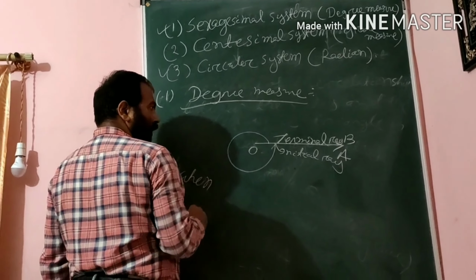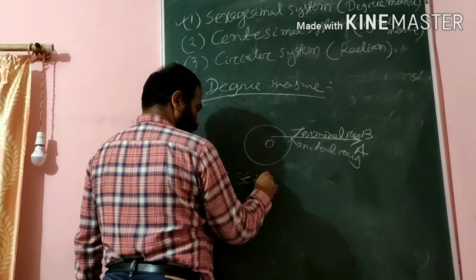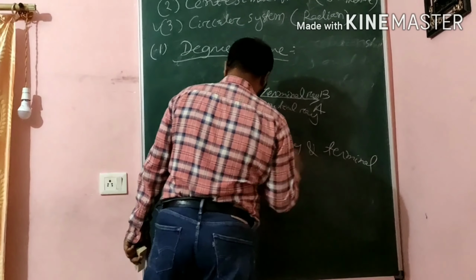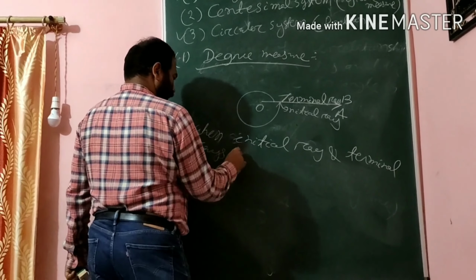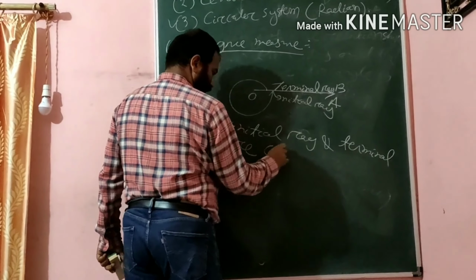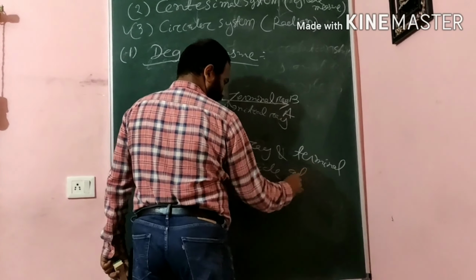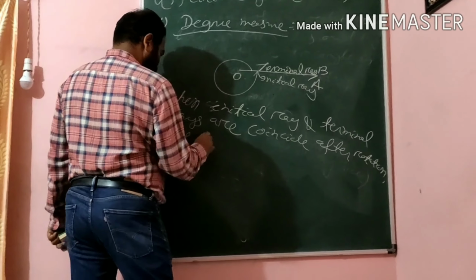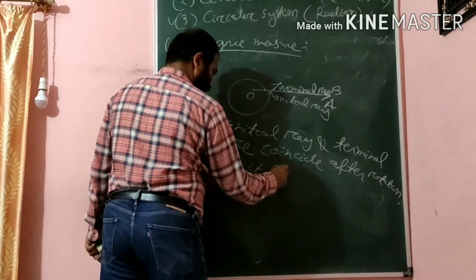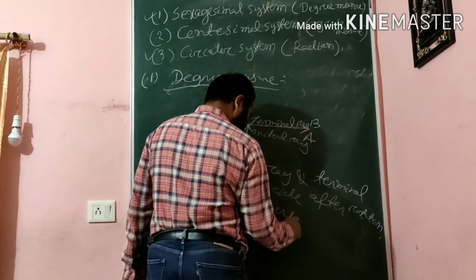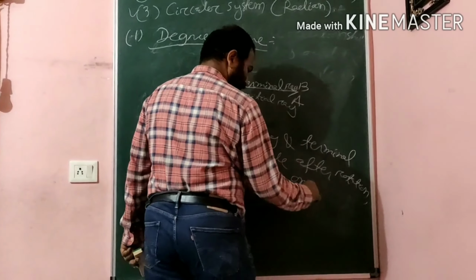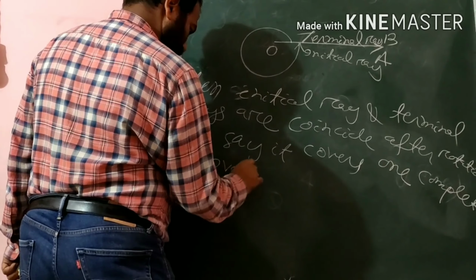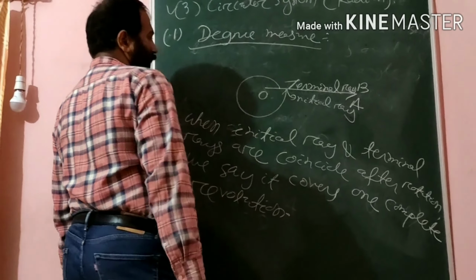So when the initial ray and terminal ray coincide after rotation, you say it has completed one complete revolution. Okay, this is one complete revolution.